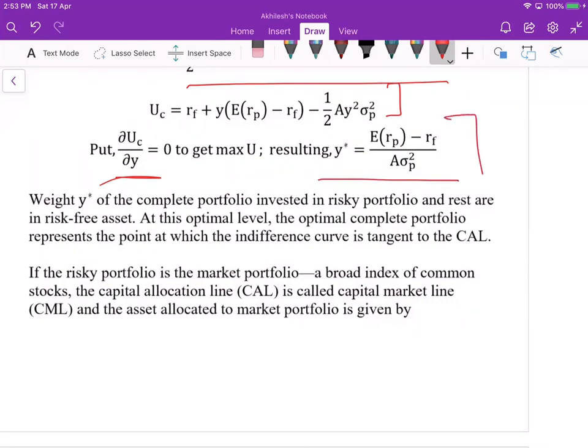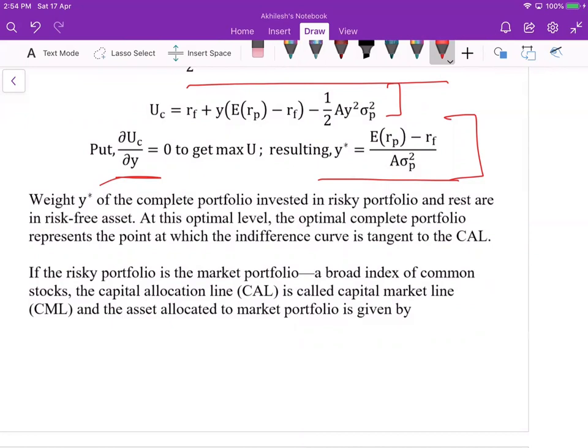This is the standard formula. The y is the asset allocated to the risky portfolio: y of the complete portfolio is invested in the risky portfolio, and the rest is in the risk-free asset. At this optimal level, the optimal complete portfolio represents the point at which the indifference curve is tangent to the capital allocation line.